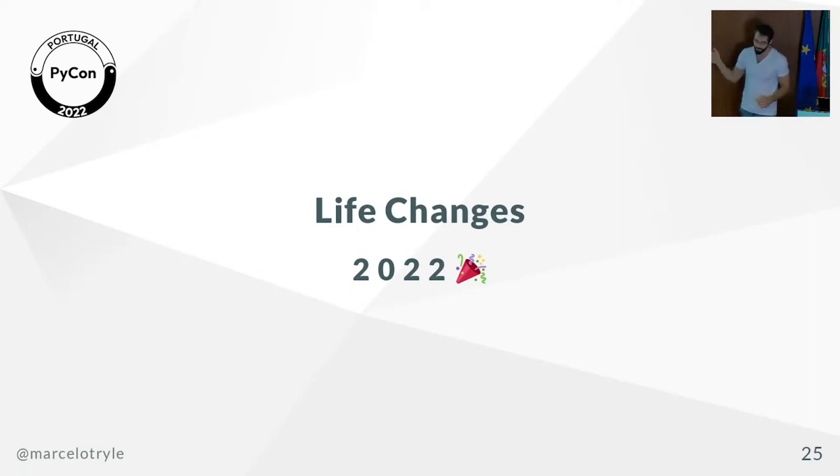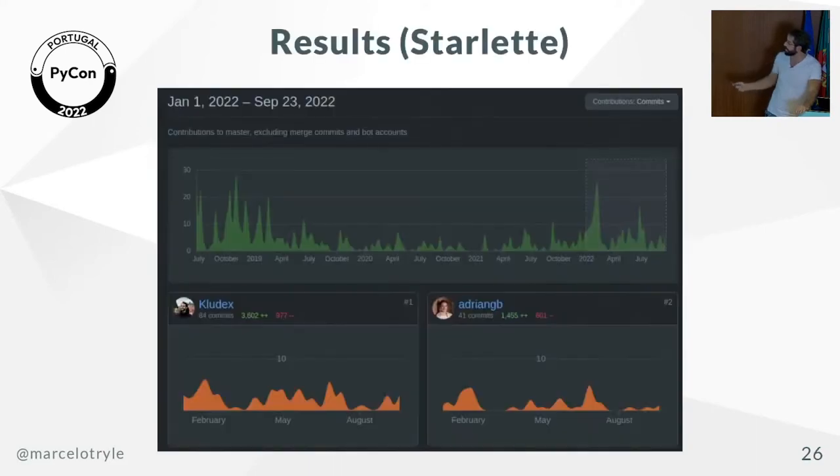And when 2022 arrived, I said that I was going to change some stuff in my life, but I didn't remove the open source part. I still do a lot, and I included healthy things. I eat healthy now, and I also do a lot of sports every day. And I just want to mention this because it didn't change my interaction with open source. Actually, this year was the one in which I had more time to help on open source itself, on Starlette mainly, and also on